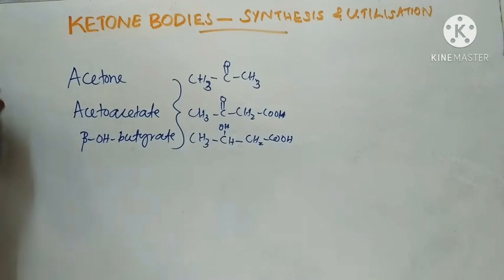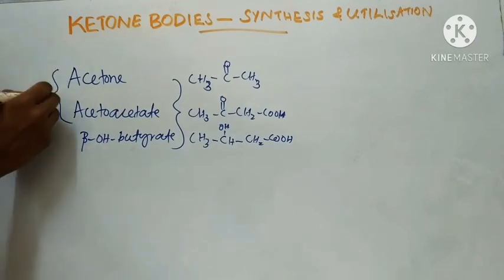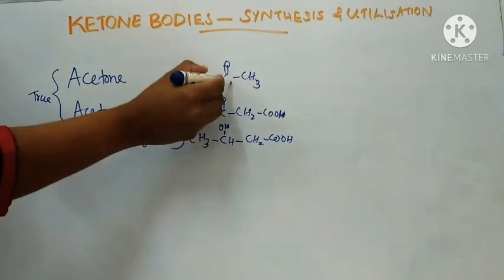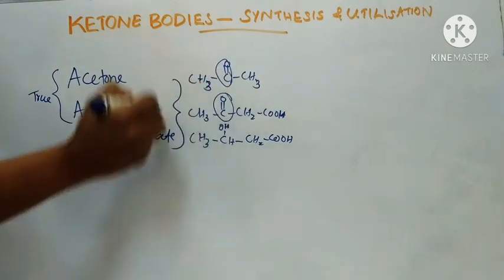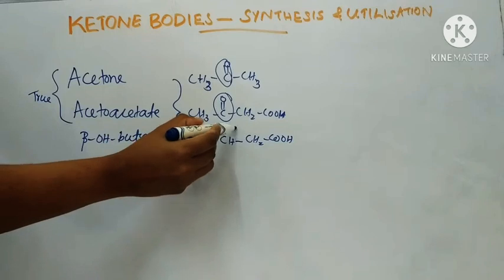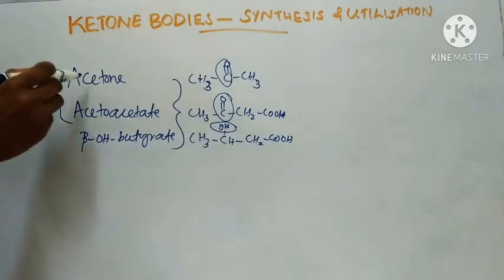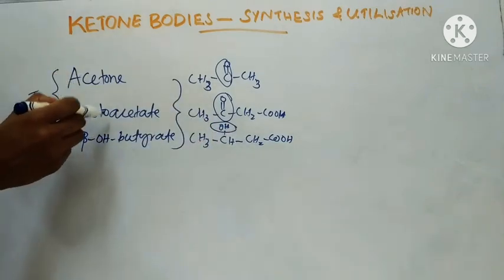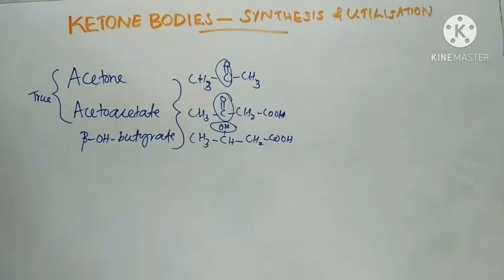Acetone and acetoacetate are known as true ketone bodies because they contain ketone groups, but beta hydroxybutyrate has a hydroxyl group.